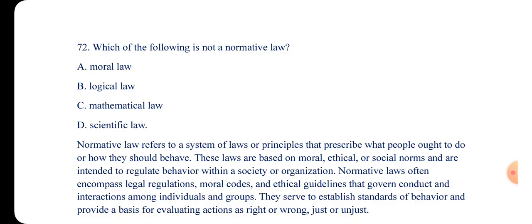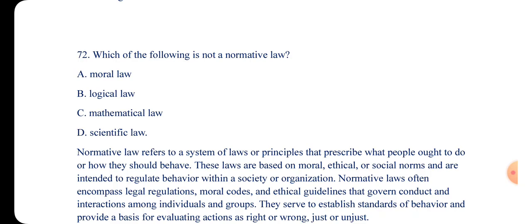These laws are based on moral, ethical, or social norms, and are intended to regulate behavior within a society or organization. So all these laws are normative, with the exception of the scientific law. Scientific laws are not normative, but rather empirical.